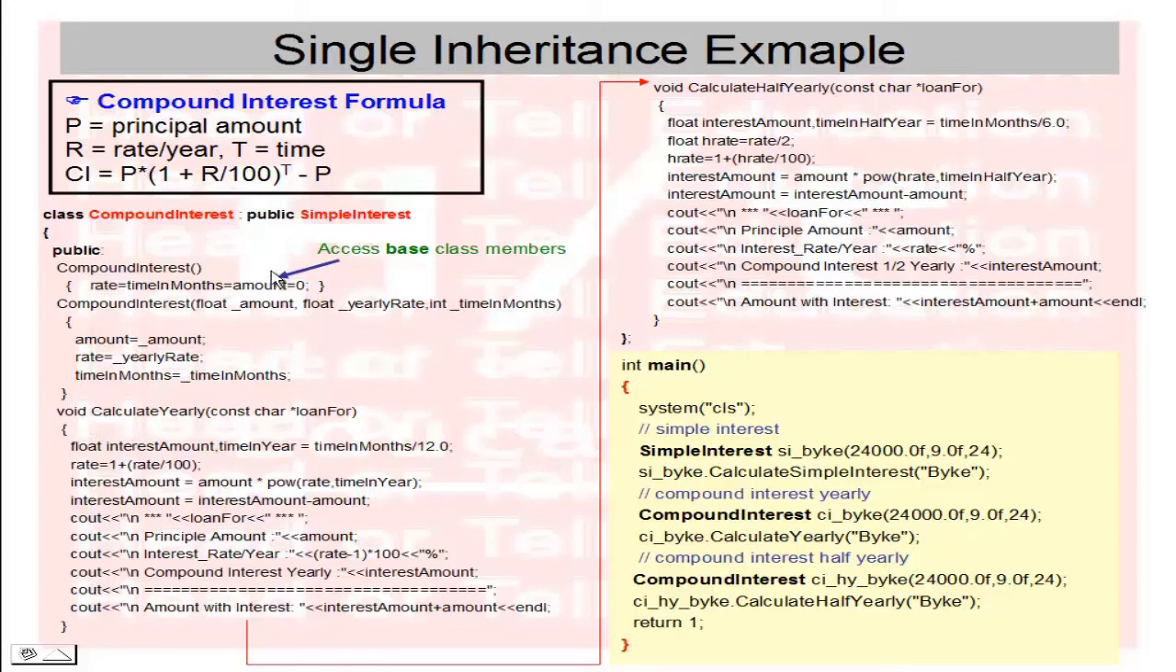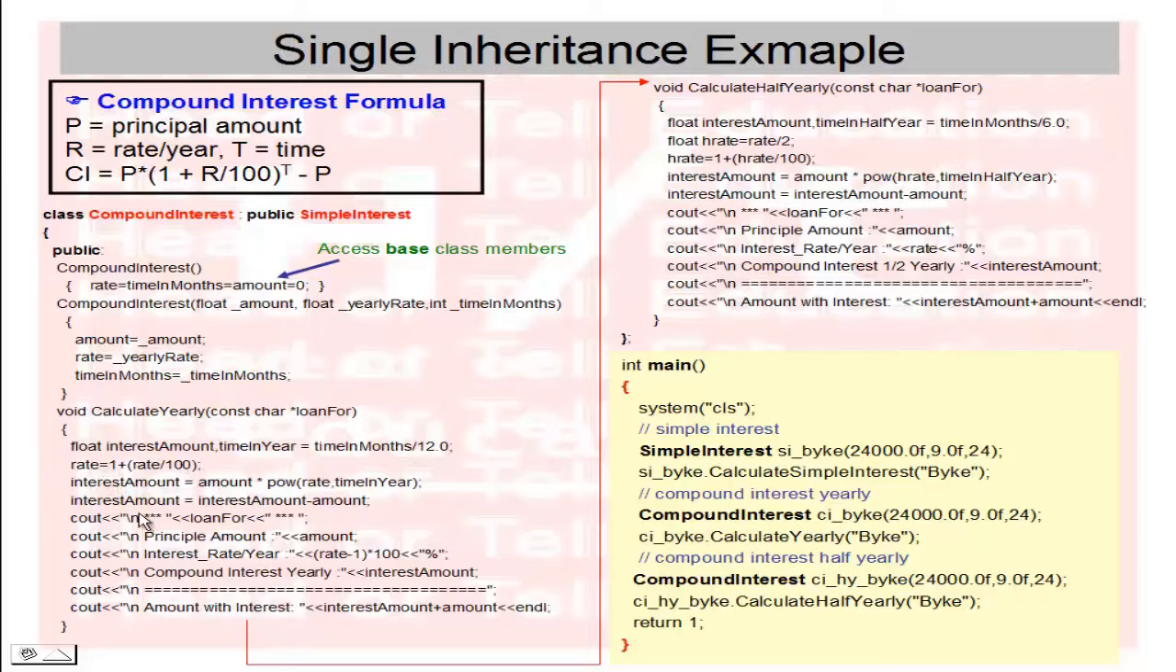I am using the above formula to calculate the compound interest. Our first function name is calculate yearly compound interest. It is all the same, but only the formula is changed. I have created a float variable interest amount, and time in year equals time in months divided by 12, so it converts months into years. Now rate equals 1 plus R divided by 100. Okay, so this is the rate assigned.